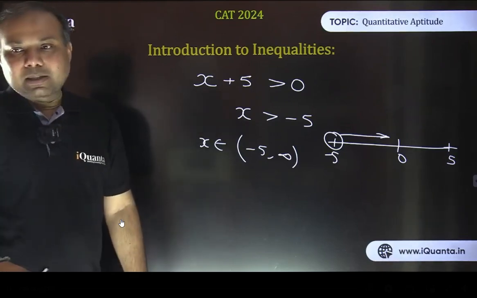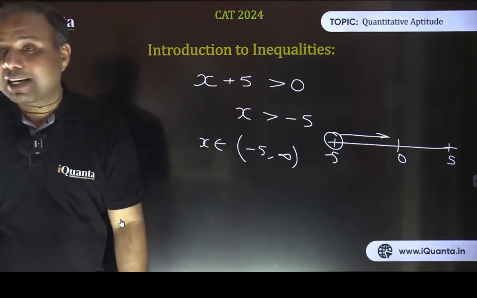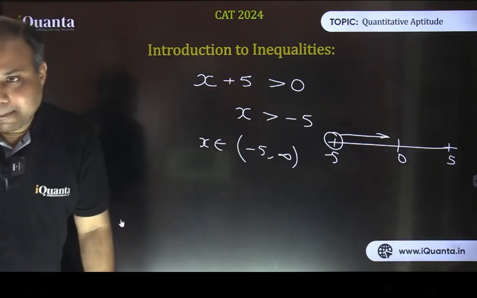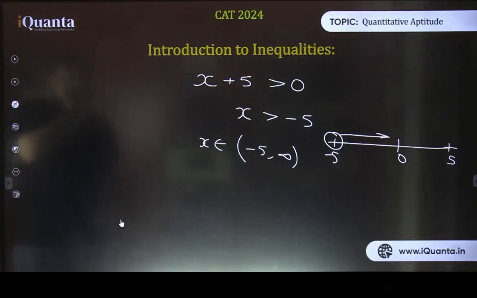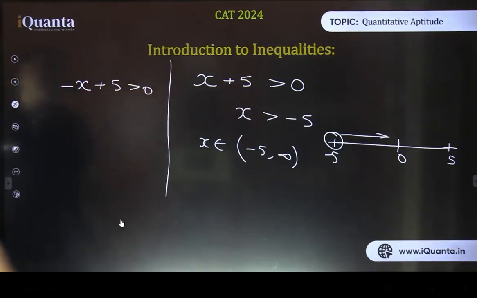But in the CAT, sometimes we get, of course, heavy expressions with the same question. We have to find the possible values of x which satisfy the given relation. So minus 5 is not included, that's why. Okay, let's move further. If it is given that minus x plus 5 is greater than 0, now what can you say about x?